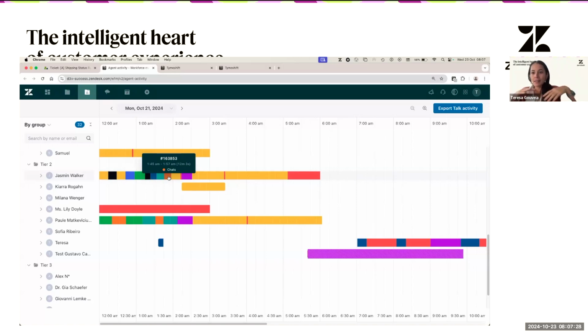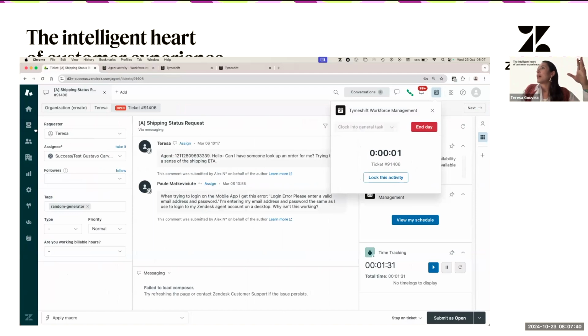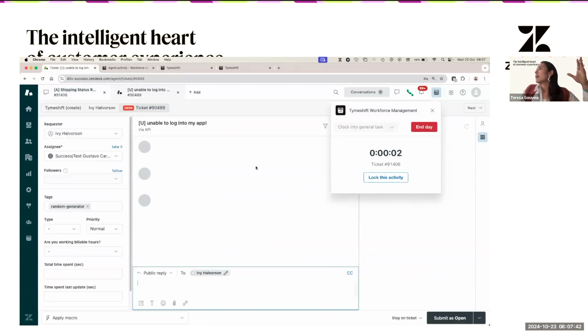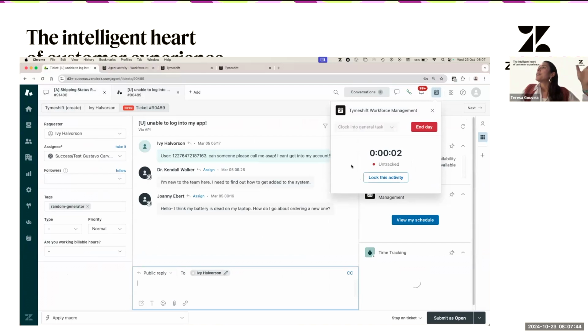But just keep in mind that this is the base of the tool, setting up the workstreams, and workstream is 100% related to tickets. So agents are not going to see, for example, if I am on a ticket, let me just go back again, yeah. So agents are not going to see if the ticket is part of a specific workstream, but admins will. As an agent, I know that I am just working in my ticket, and that's all.